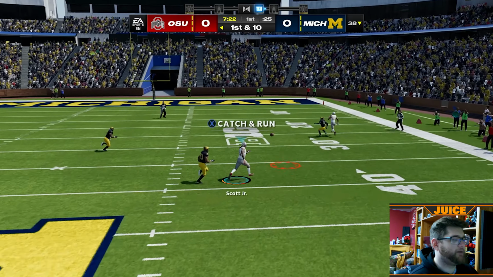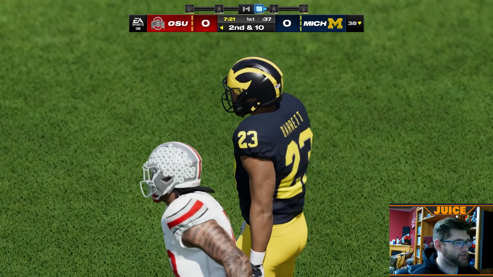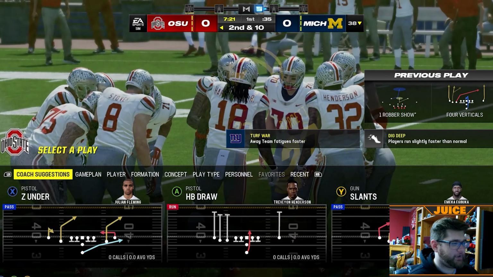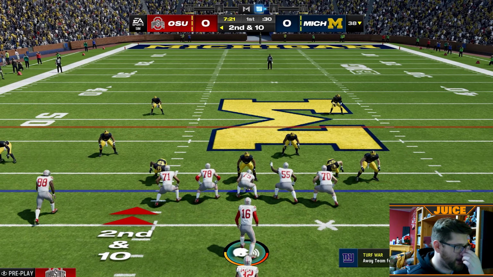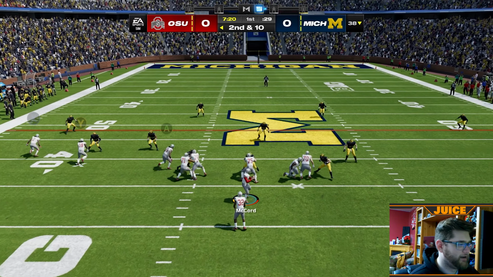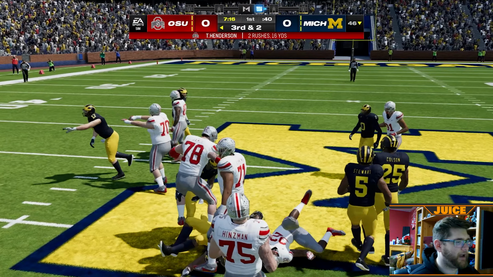Oh, that's a big one, but oh my God, Kyle, could you please be a little bit better? Why do you suck so much? That's why you went to Syracuse. God, you suck. Okay, so we're going to go to 2nd and 10, hand this ball to Travion. I kind of just want to score on Michigan, and then we'll get out of here. Just to make me feel better. Travion Henderson powers through. It's 3rd and 2.